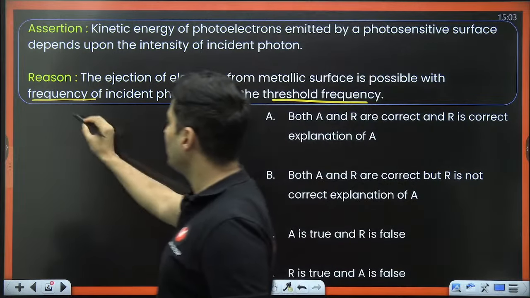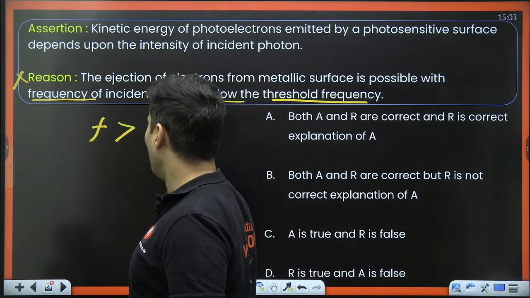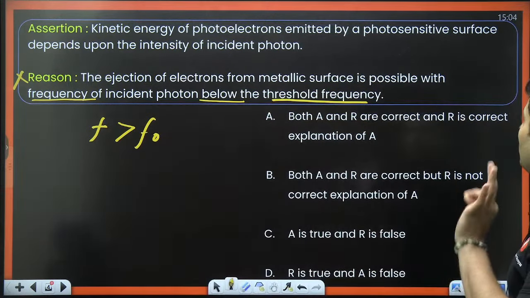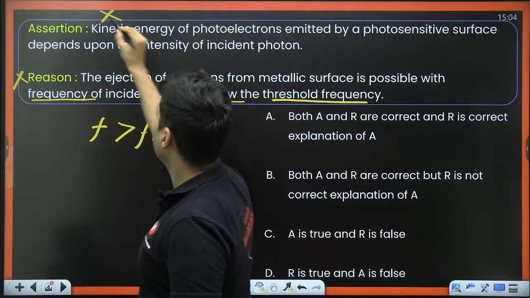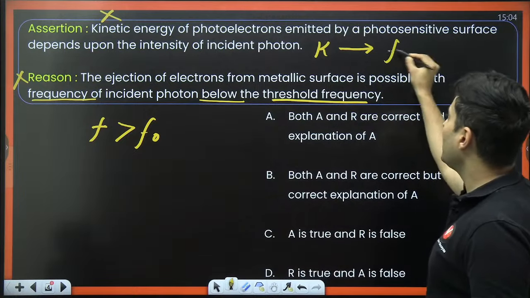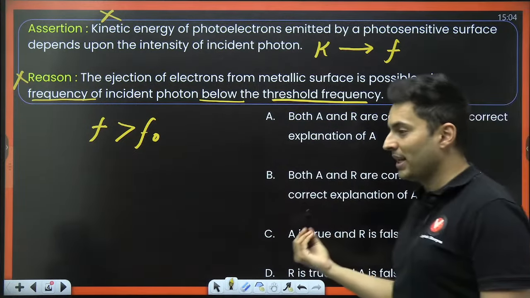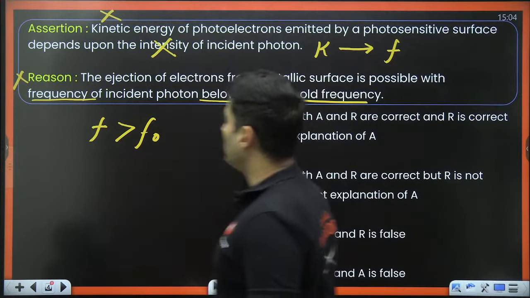The frequency actually should be more than your threshold frequency. Kinetic energy of the electron depends on the intensity. This is also wrong. In fact, the kinetic energy depends on the frequency of the incident photon, not intensity. The word intensity is also wrong.